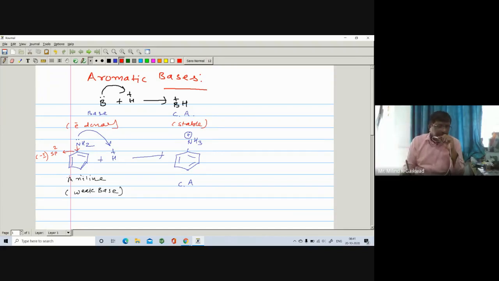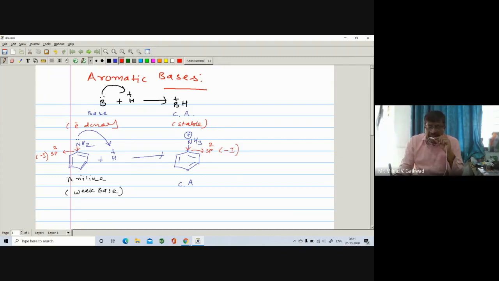Again, if you see the stability of this conjugate acid, here nitrogen is having the positive charge, and in this case this nitrogen is directly attached to the sp2 carbon. You know that sp2 carbon has the minus I effect.